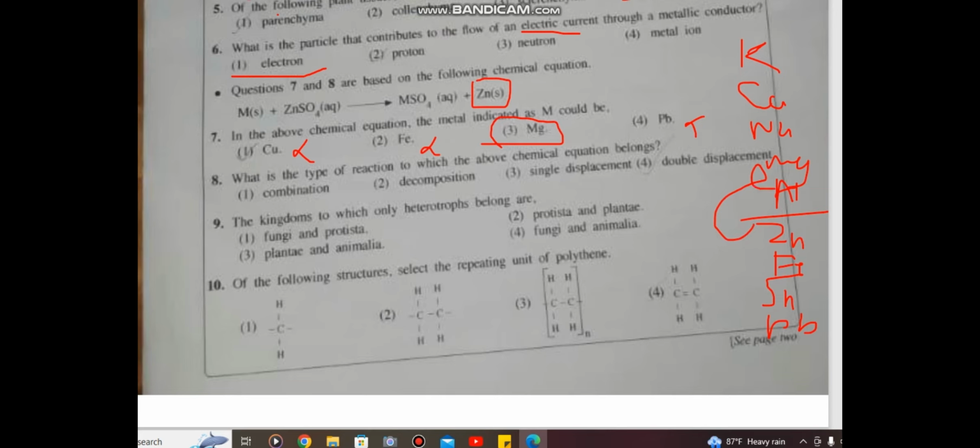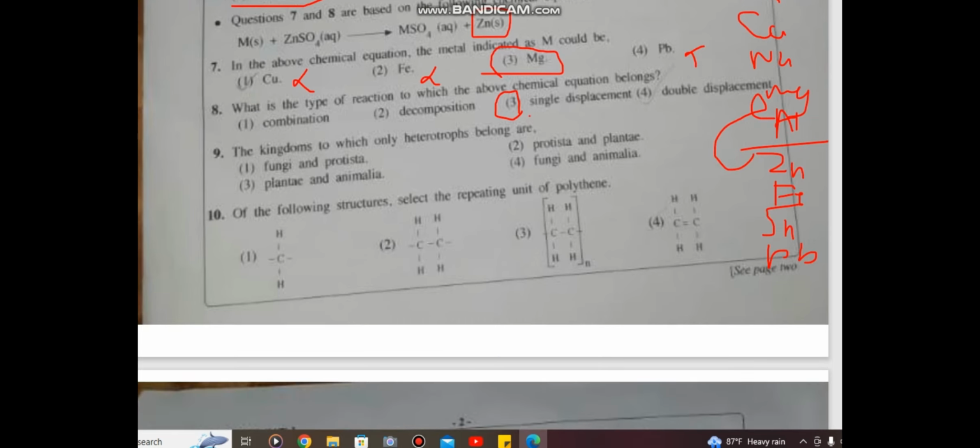What is the type of reaction to which the above chemical equation belongs? So there are 4 types of reaction. Combination, that is two elements combining and forming one compound. Decomposition is one compound decomposing into several elements or compounds. Single displacement is actually displacing one element. Now see, in our above reaction, zinc is displaced. So our answer is single displacement reaction. Double displacement means it will displace two elements, like it will interconvert and join. That is all actually according to the reactivity series.